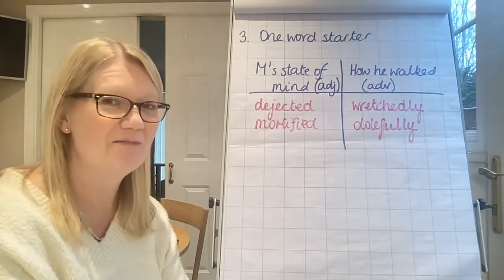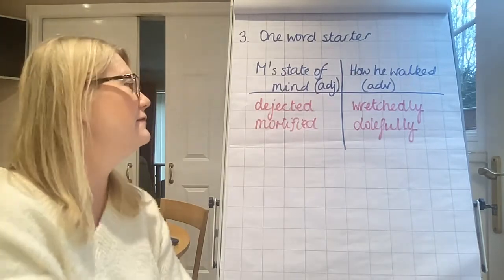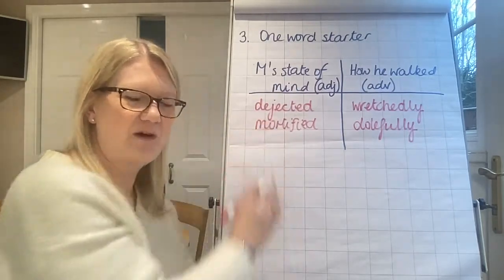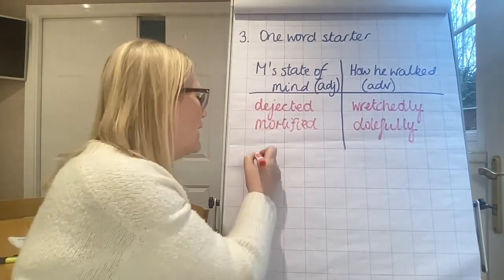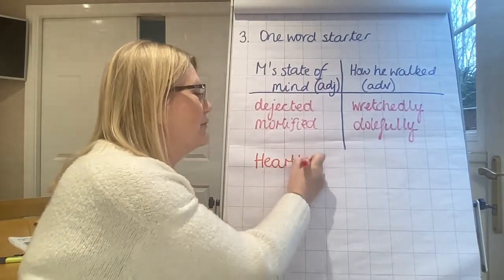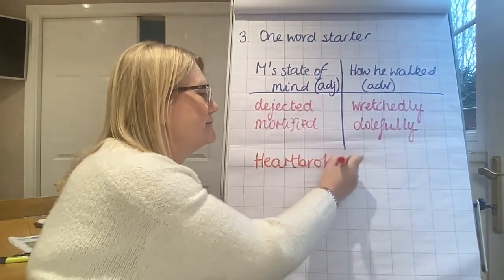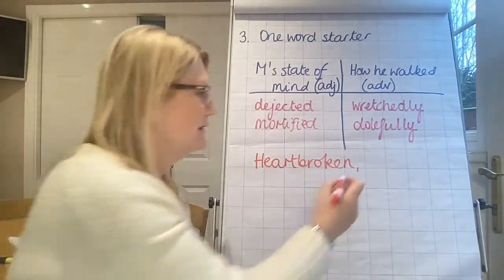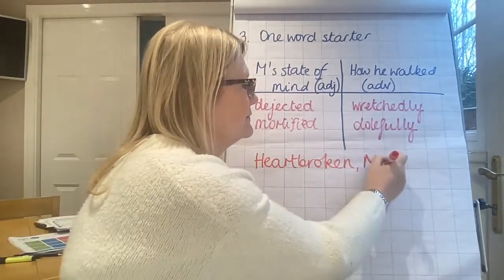Right, my final model sentence for you. Remember I said I was going to start with one of these powerful adjectives describing Malcolm's state of mind, and I'm going to start with heartbroken. And I need a comma because it is a fronted adverbial. Malcolm walked.